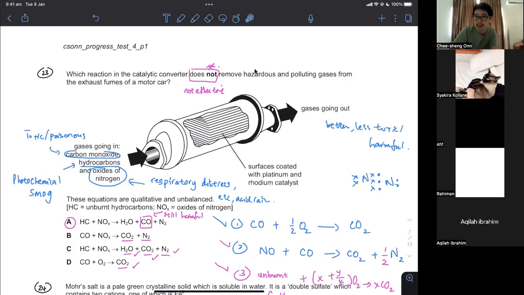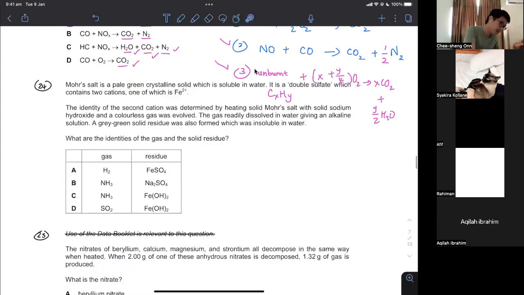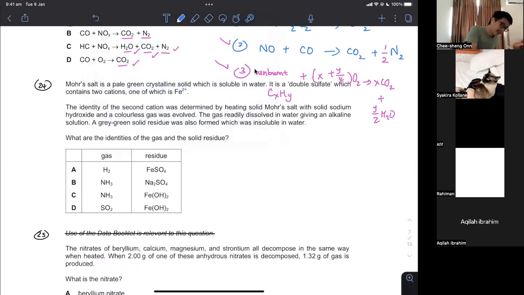Okay, next question. 24, MCQ. So this is a qualitative analysis. Qualitative analysis, QA, starts from paper 3, O level as well as A level. You will not be given the results, the 2 pages of results, in the theory paper. When they ask you, if you don't know, well, that's it. You just don't know. Okay, so make sure you know your table of results.